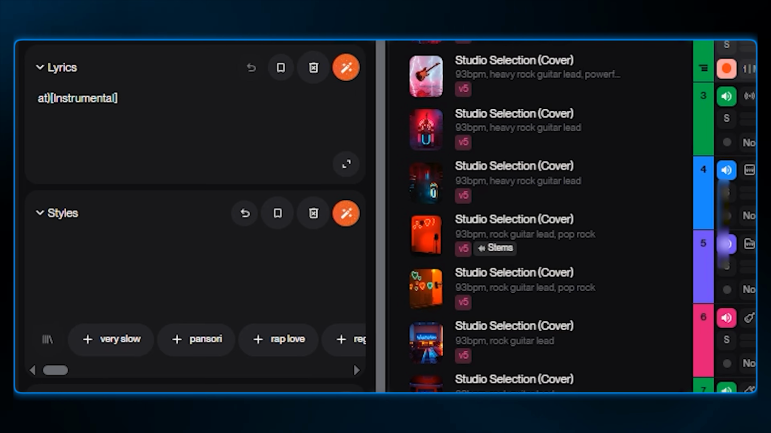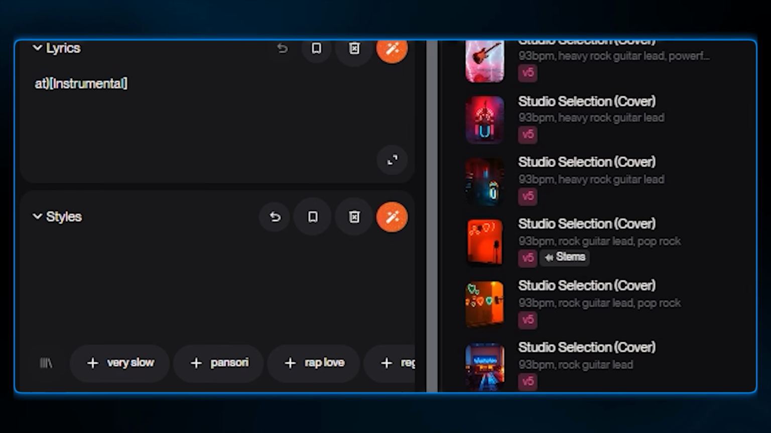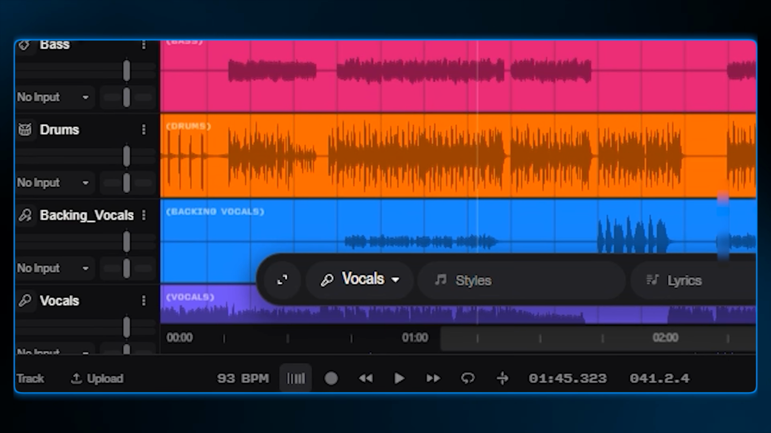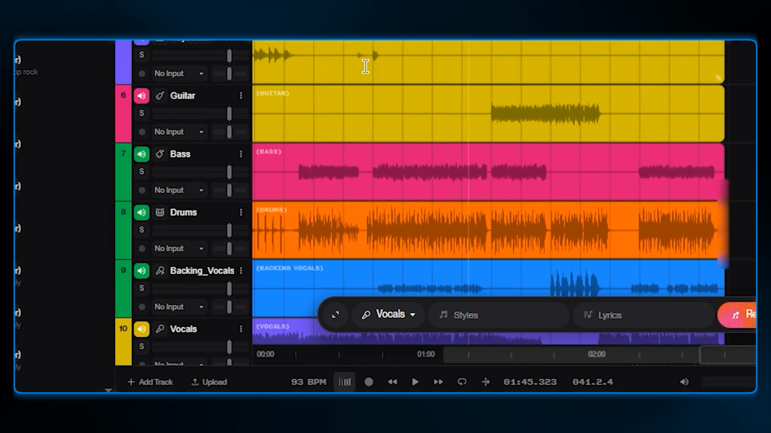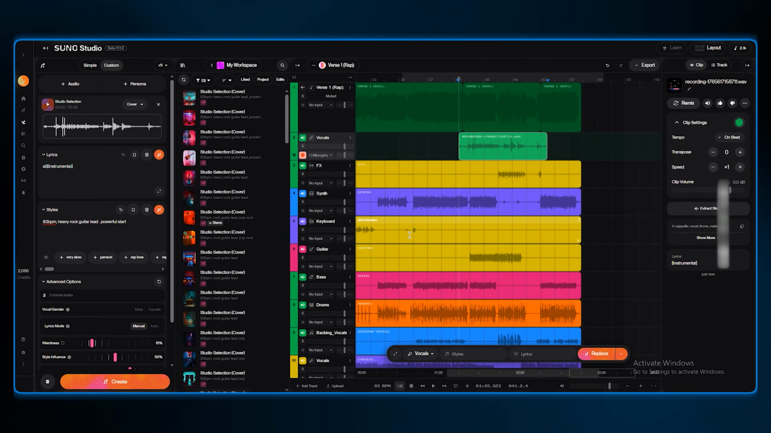Now, in the style box, we need to tell the AI what instrument this humming should become. I'm typing 93 BPM, heavy rock guitar lead. Powerful start. Why did I type 93 BPM? Because that is the tempo of my original project. If I don't type that, the AI might generate a solo at a different speed, and it won't line up with our drums. So I would recommend always including the BPM when adding layers.